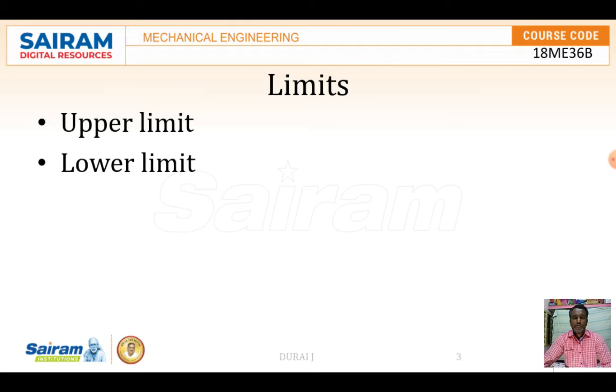The lower limit means the minimum permissible size. If it goes below the lower limit, you can directly reject the component. So the component must lie between the upper limit and the lower limit. Upper limit means maximum permissible size, lower limit means minimum permissible size.